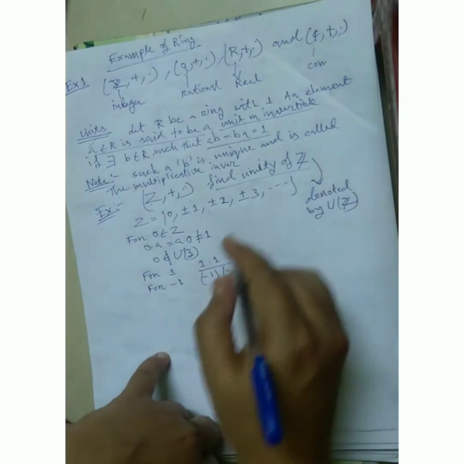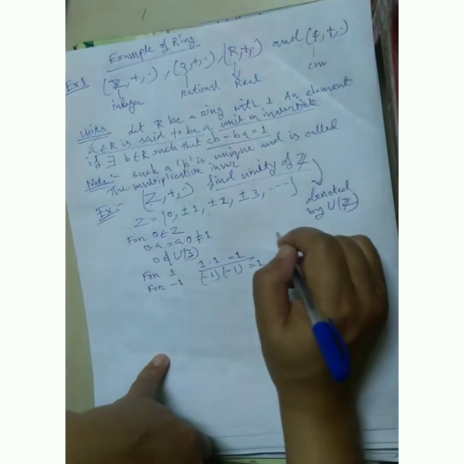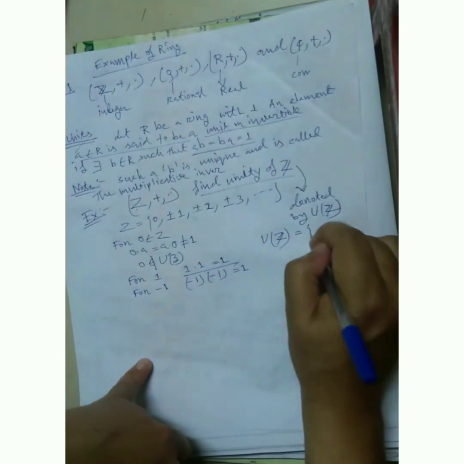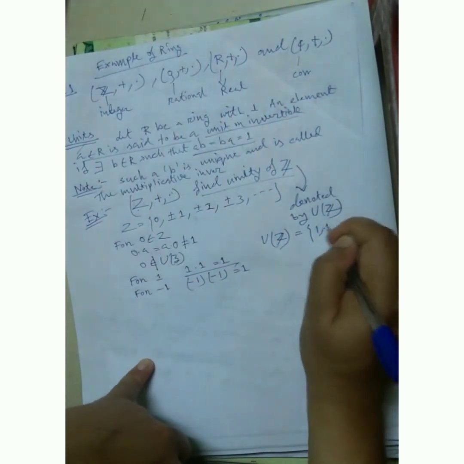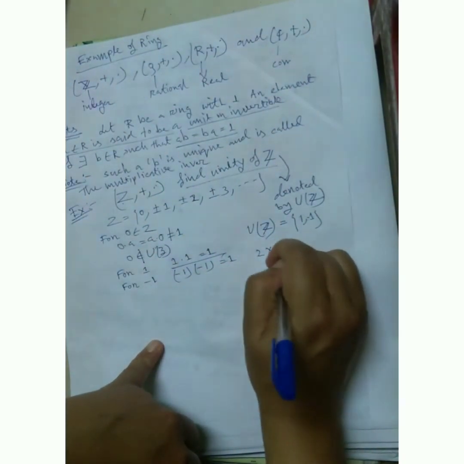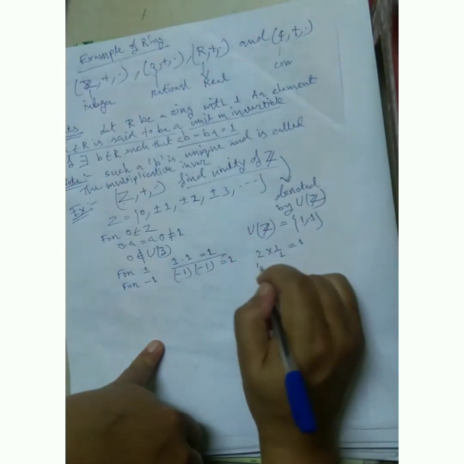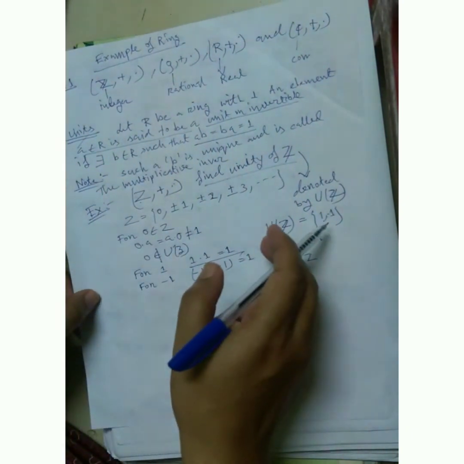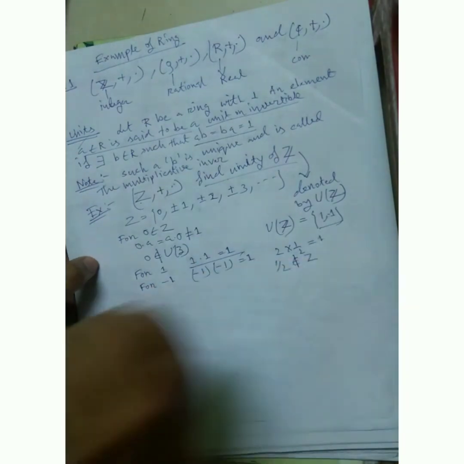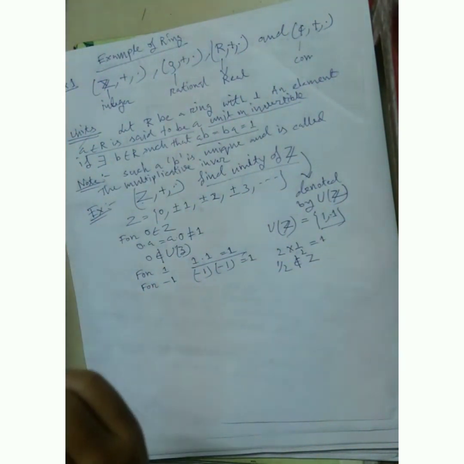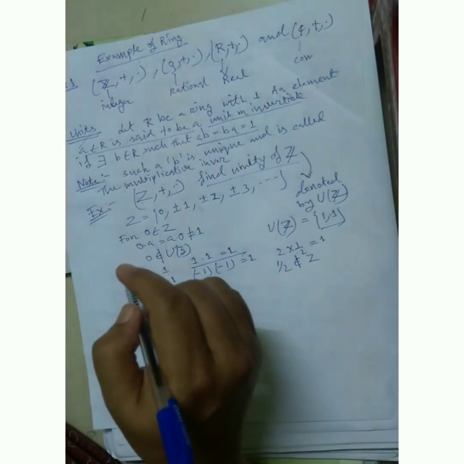So the units of Z are 1 and minus 1. 2 into half is also 1, but 1 by 2 does not belong to Z. So I cannot get any element except 1 and minus 1 which is a unit. So the unit elements are only 1 and minus 1. Must remember.